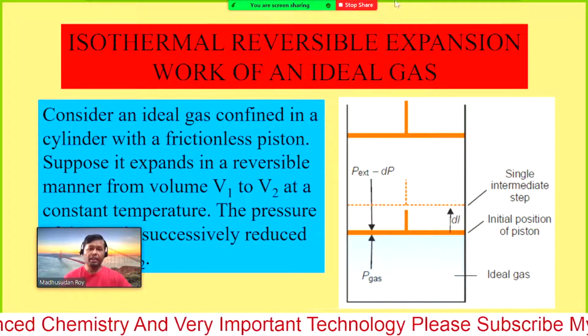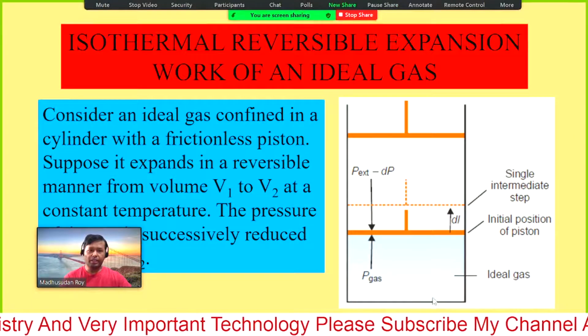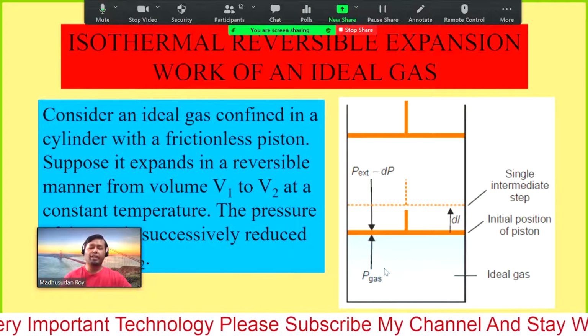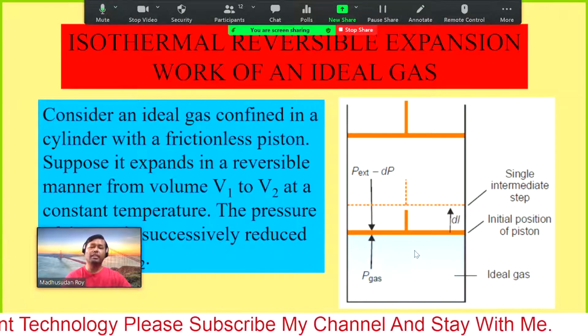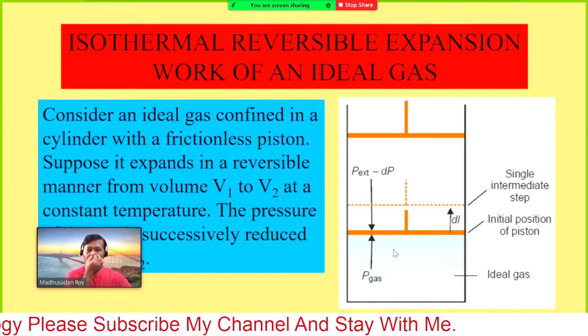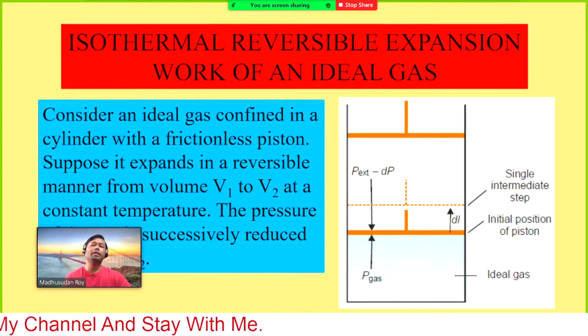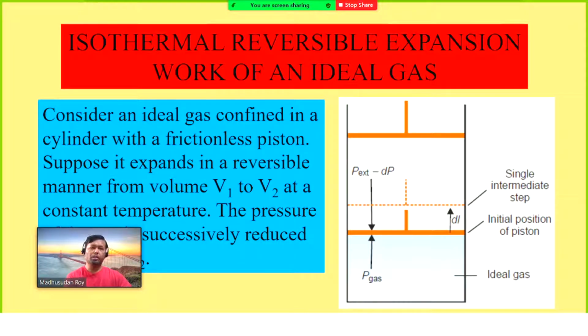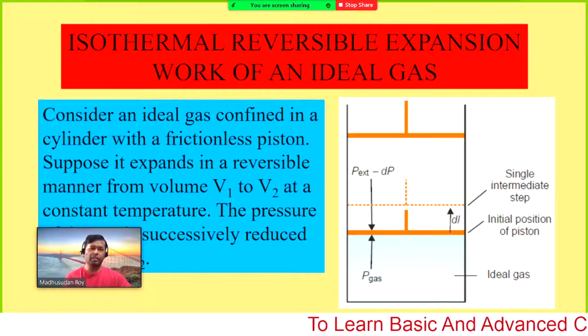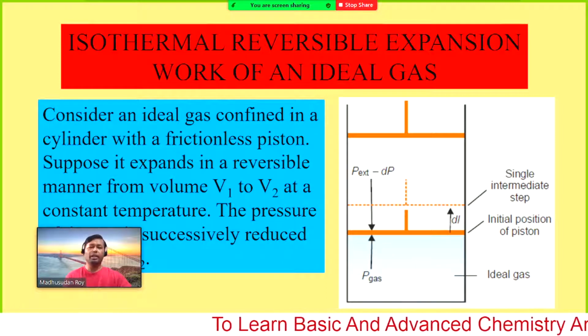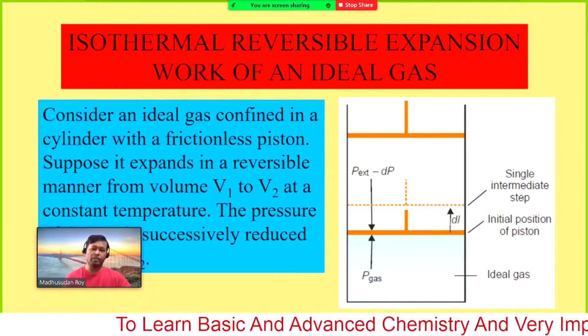So here we have the initial position, the initial gas, the volume of the gas, and if we change the volume isothermally, that means no change in temperature, we need to reduce the pressure so that we can increase the volume. On the other way, if we increase the volume, the pressure will decrease. So we are doing it here in very small steps.